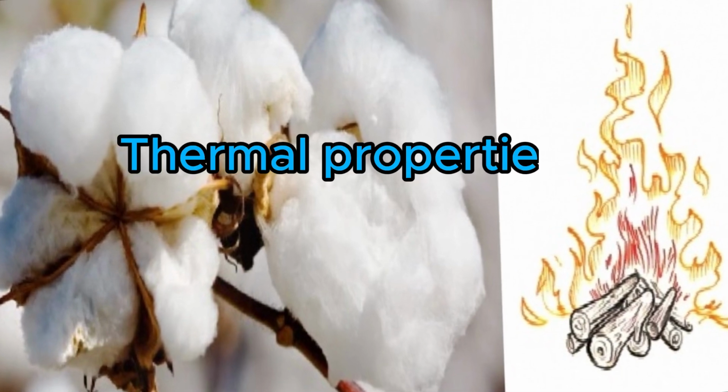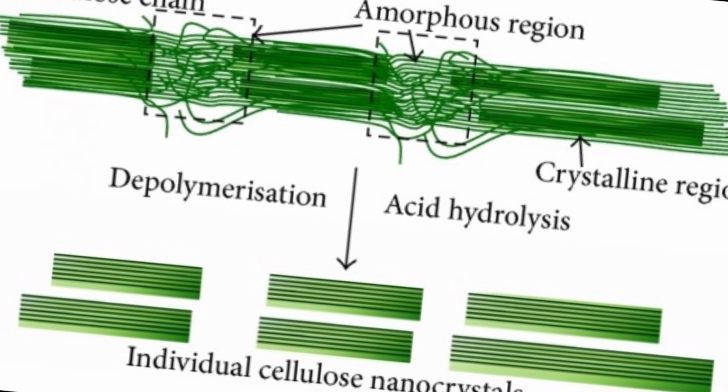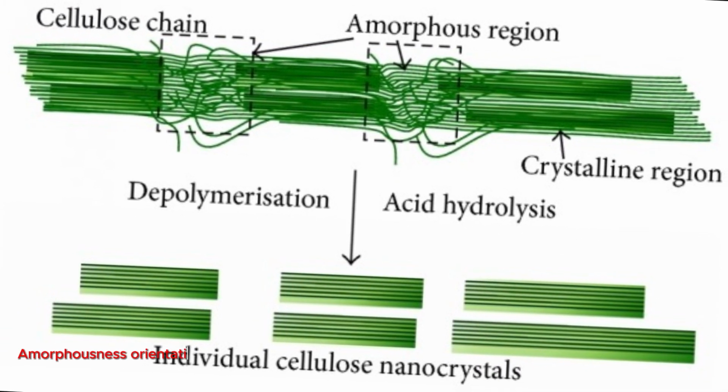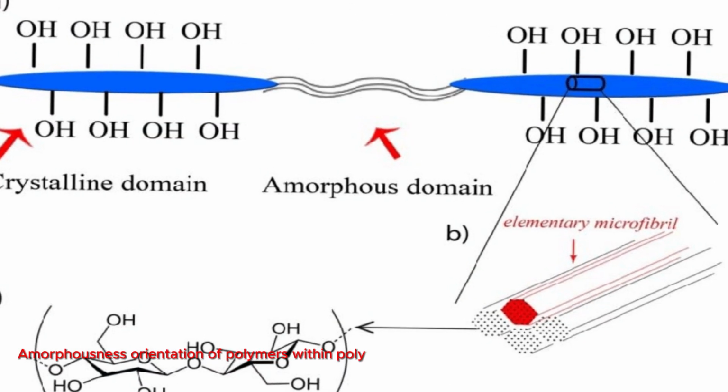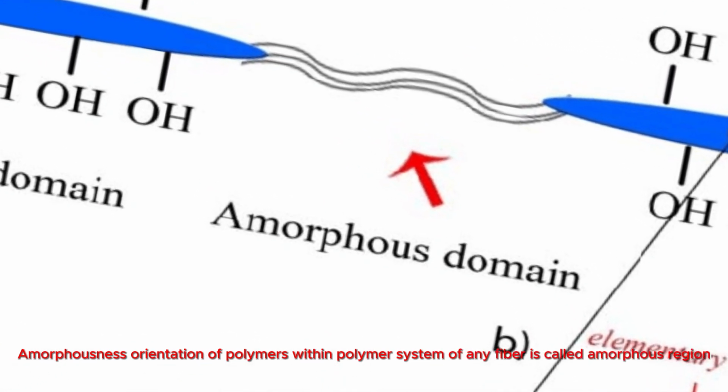Thermal properties of textile fibers. Amorphousness. Amorphous orientation of polymers within the polymer system of any fiber is called the amorphous region.